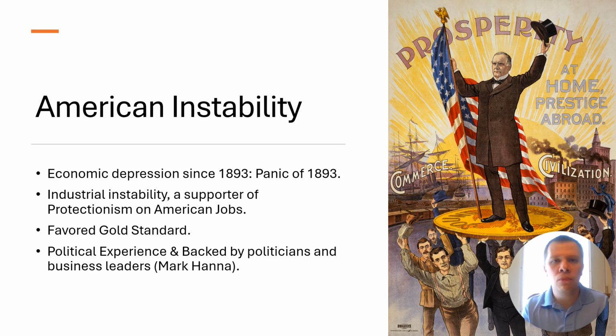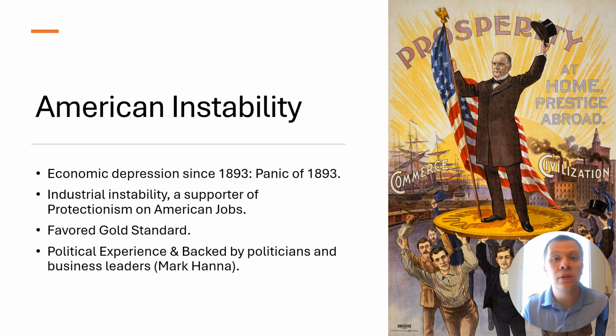As the 1896 presidential election was approaching, McKinley saw the bid and believed that his campaigning and his ideals could apply to the United States and bring it out of this economic depression. One thing that he believed in, as we can see here in this bottom corner for his bid for the presidency in 1896, was industrial stability.